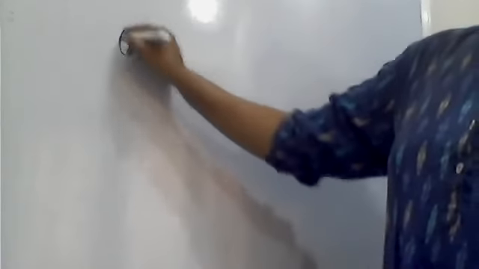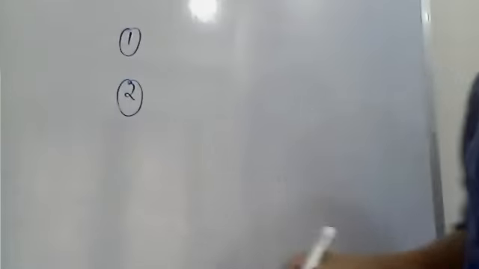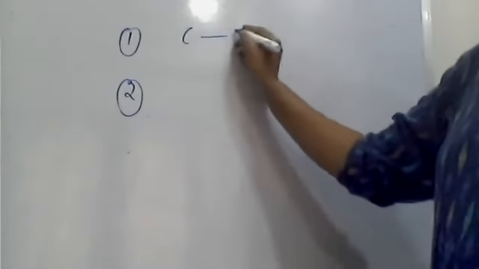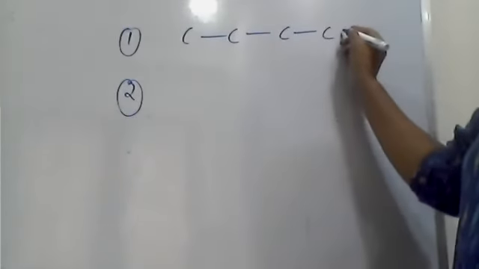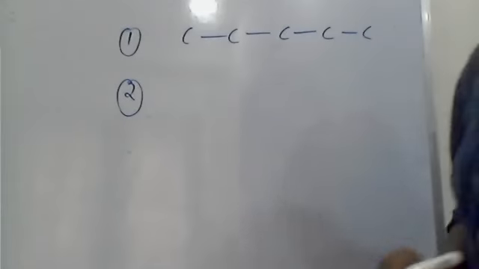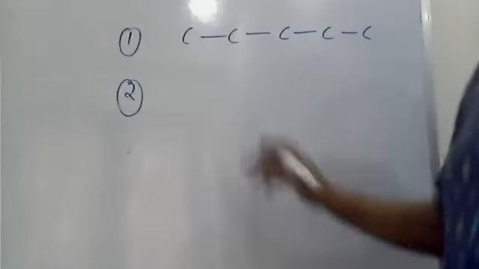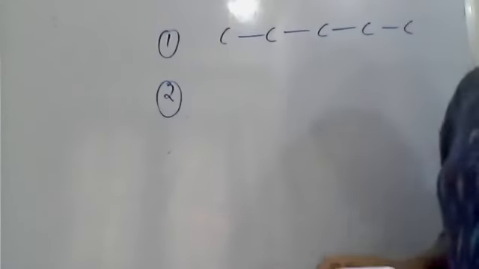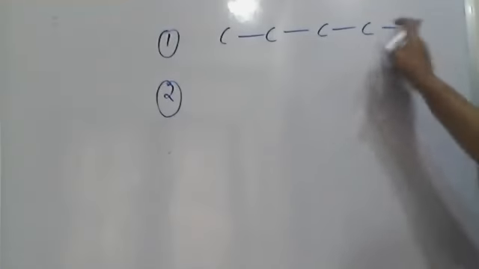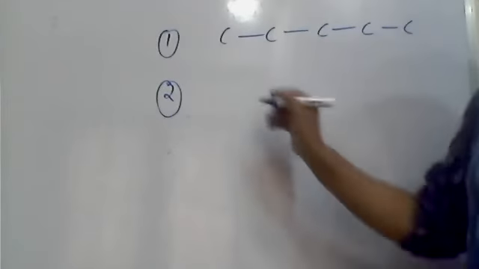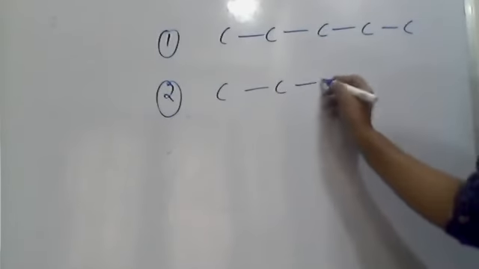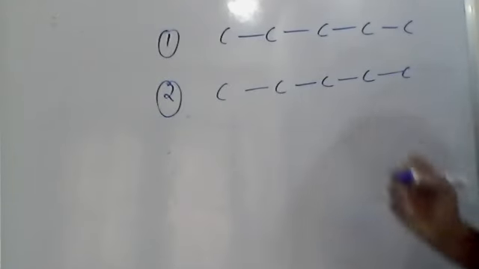So see here, I'm giving you one example. Now tell me, how many carbons are written here in the first one? 1, 2, 3, 4, 5. I've written five carbons. In the second molecule also I'm writing five carbons, the same.